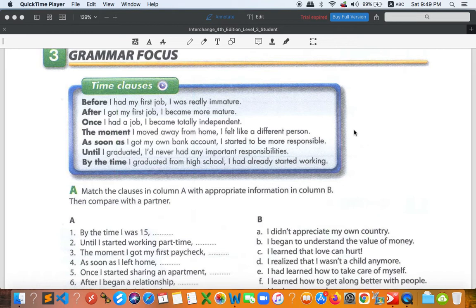Today I am going to continue our Unit 11, and the first activity I'm going to start in this session is grammar focus: time clauses. So we're going to learn about the conjunctions about time. We have before, after, once, the moment, as soon as, until, and by the time. Let's try to find out exactly how to use all of them.